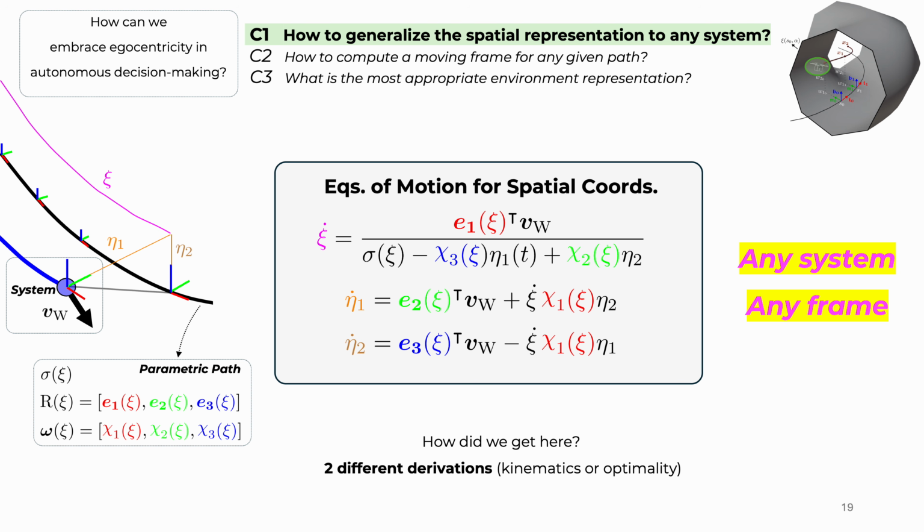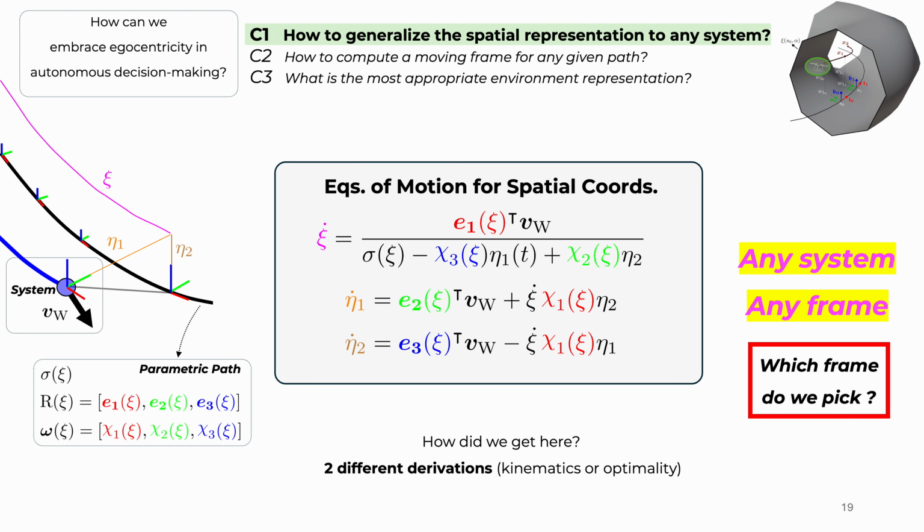As I just briefly mentioned, one of the key features of these equations is that they are applicable to any moving frame. What this means is that the user is responsible for picking the most suitable frame according to his or her needs. And this raises the obvious question: which frame should we actually pick?